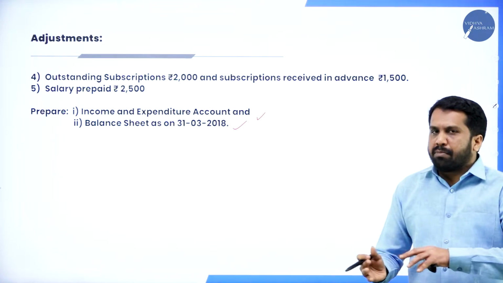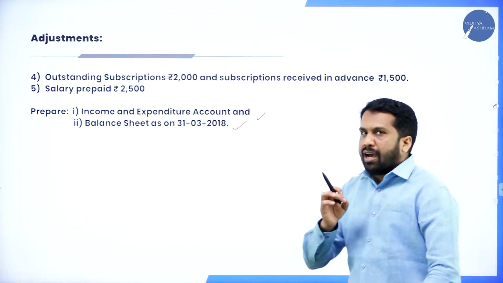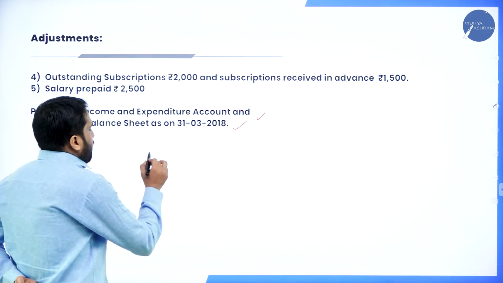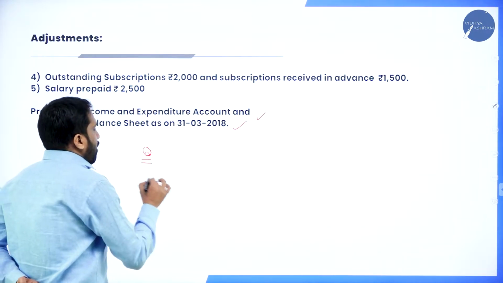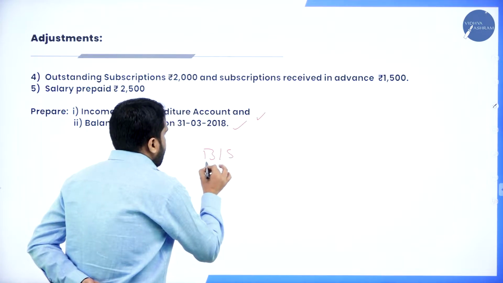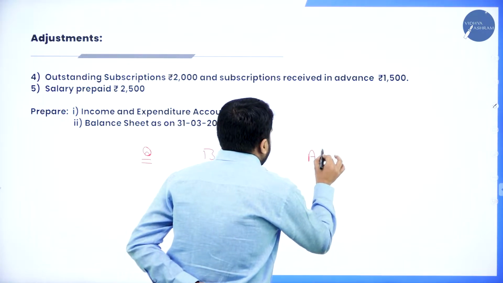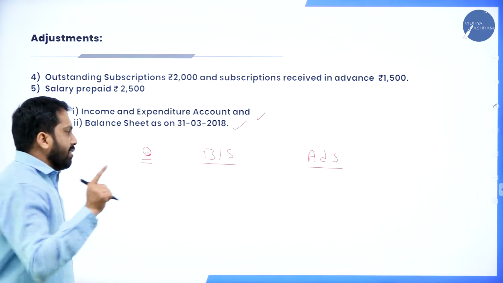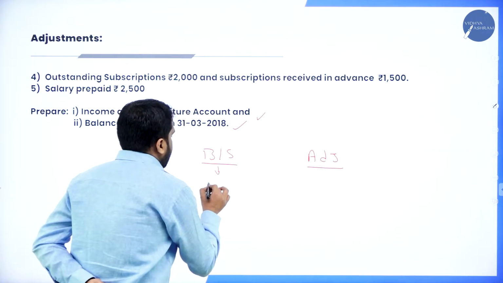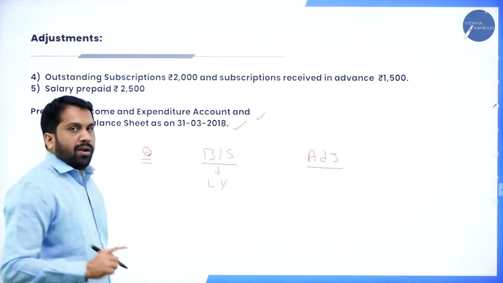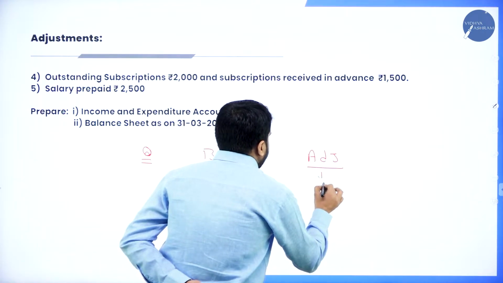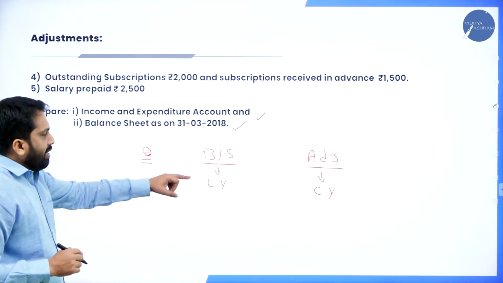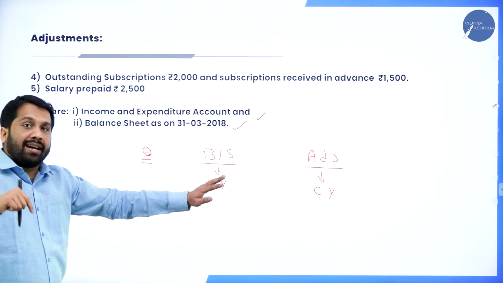Income and expenditure account and balance sheet you are supposed to prepare. Before I start your income and expenditure, I'll give you one shortcut. Remember that. What is that shortcut? In the question, whatever is given in the balance sheet, always remember this belongs to last year. Whatever is given in the adjustment, this belongs to the current year. Point number 1: balance sheet is last year, adjustment information is current year.